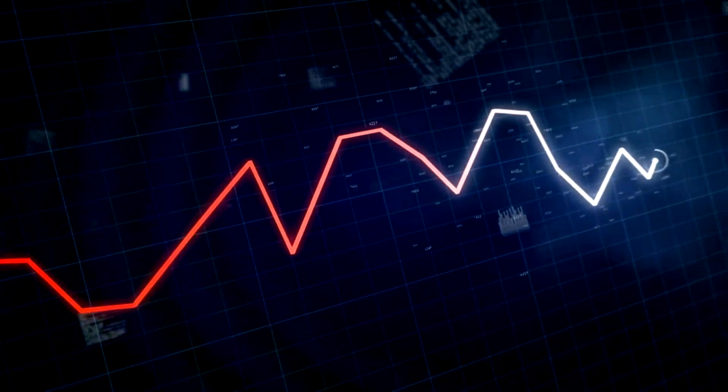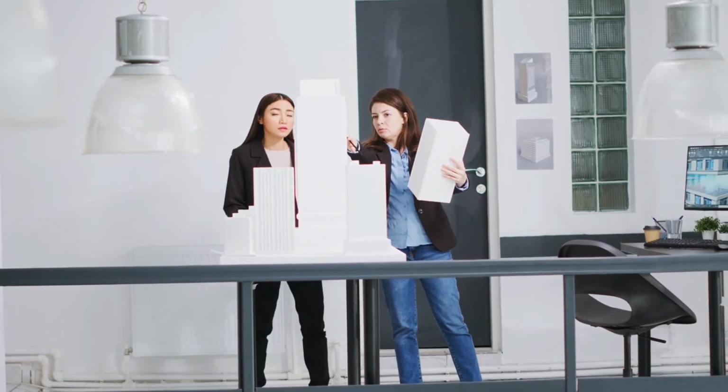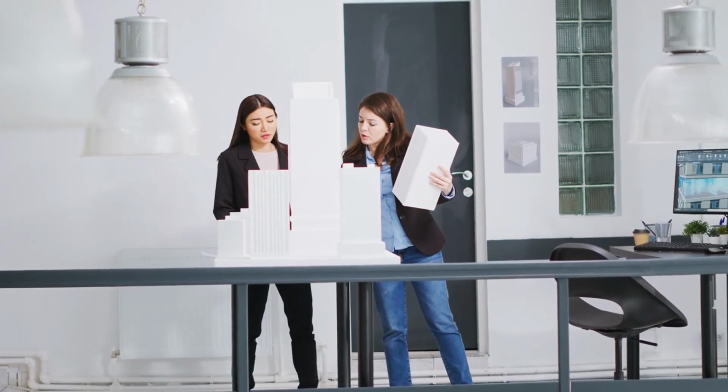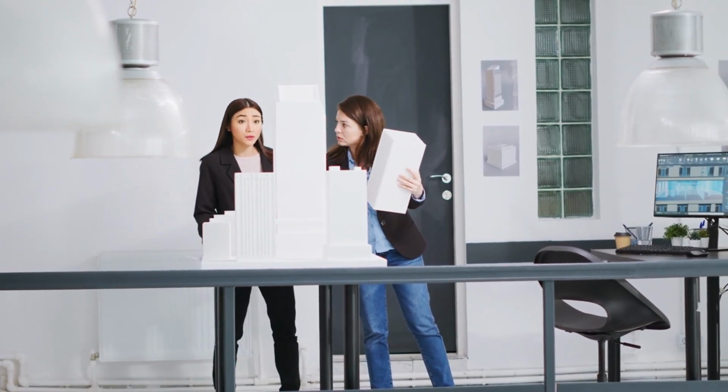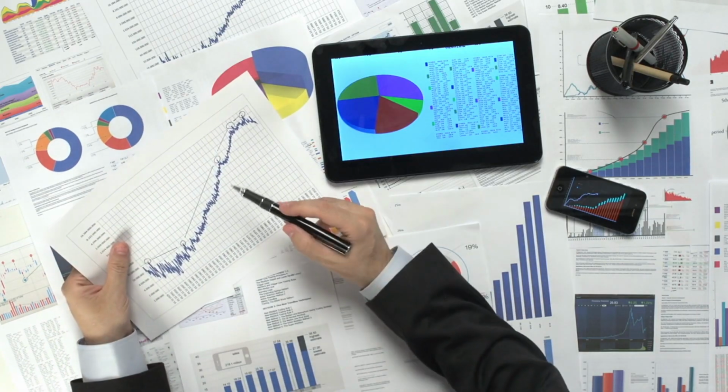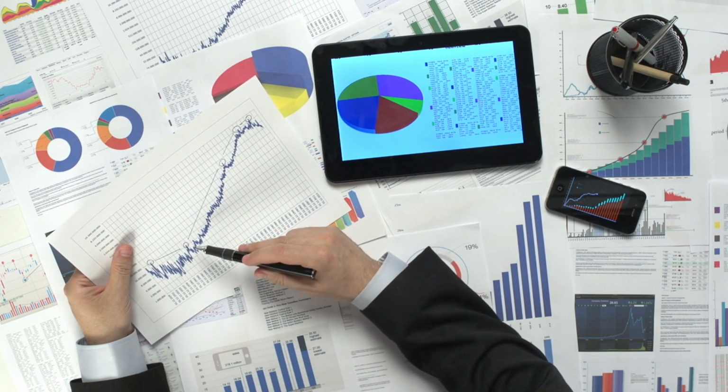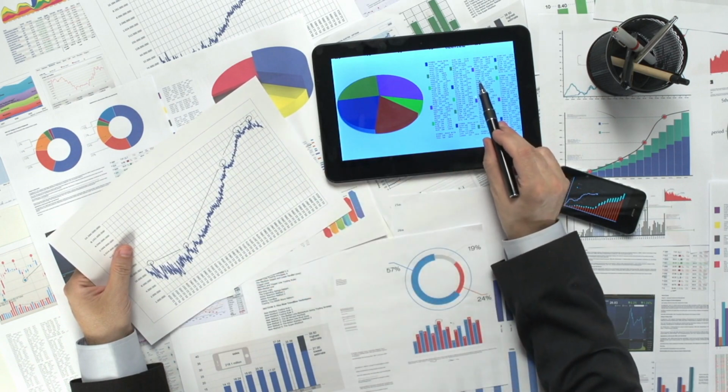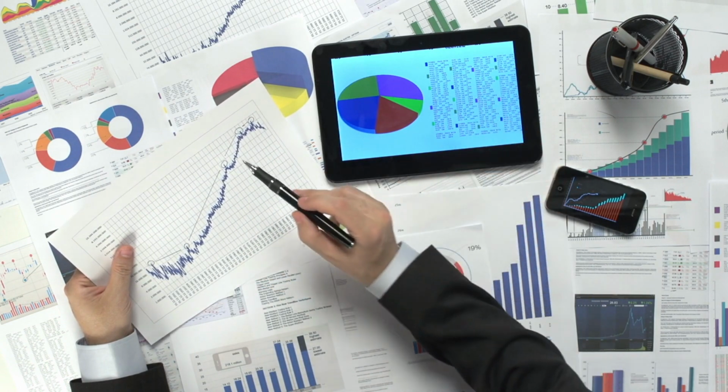4. Scalability and growth. If you plan to expand your business in the future, consider how easily you can scale your chosen business structure. Some entities may be more conducive to growth and expansion than others, so evaluate the flexibility of the structure in accommodating your long-term business goals.